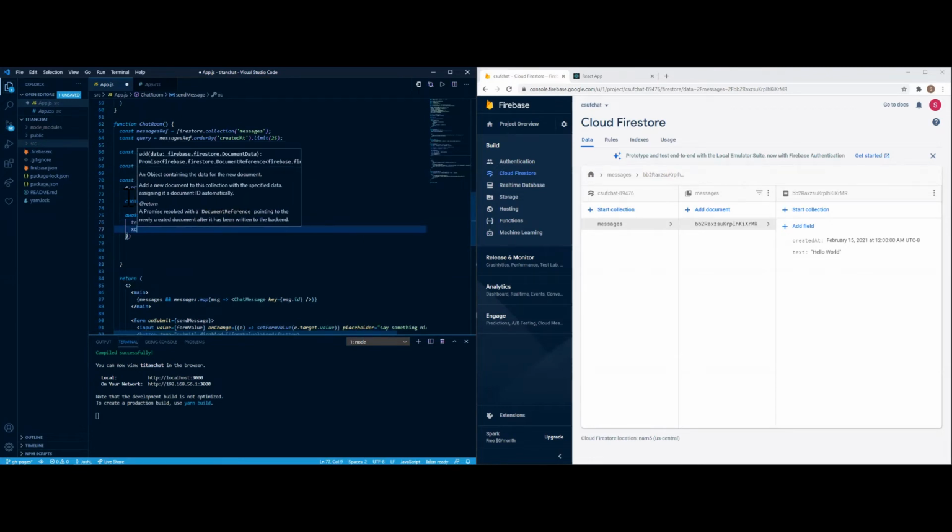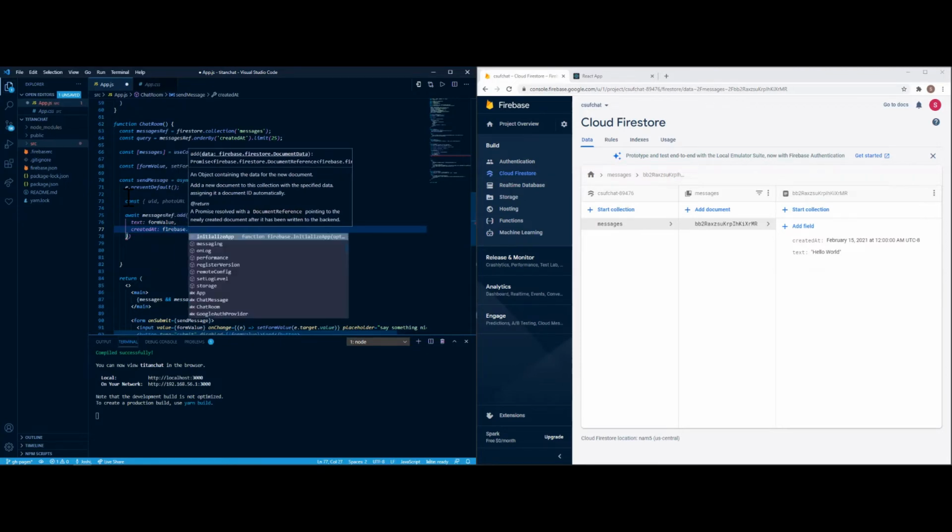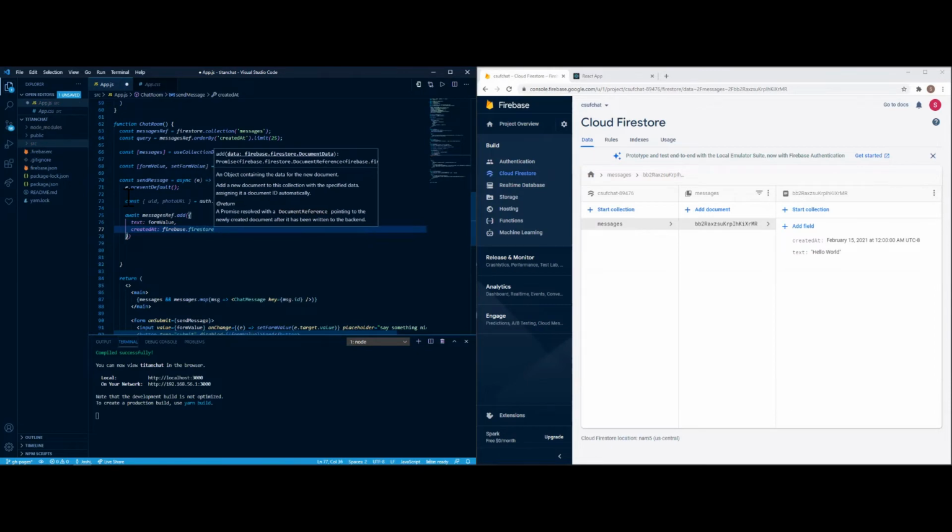The created at portion, as shown earlier, created at. This is to Firebase, Firestore. I believe the other one's field value, and server timestamp. There you go.